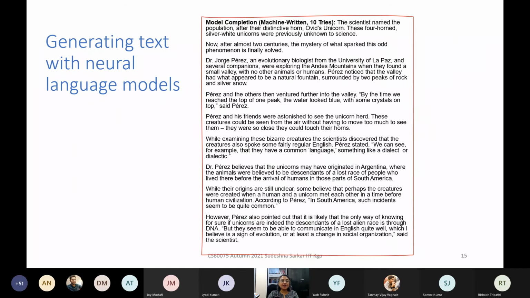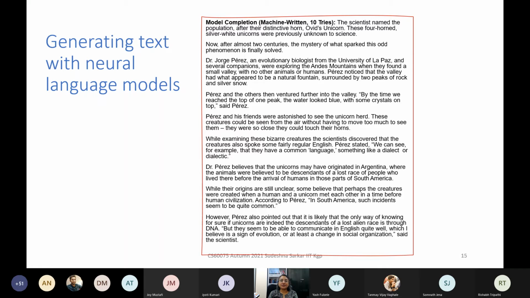Then an RNN can be used for generating text, right? So you learn an RNN model and you feed in some initial context, a few words or a few paragraphs, and then one word is generated. Based on that, you generate the second word. Like that, you can generate an entire text. For example, this is an example of a text which was generated with a neural language model.